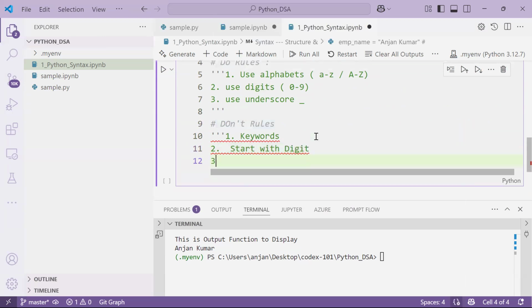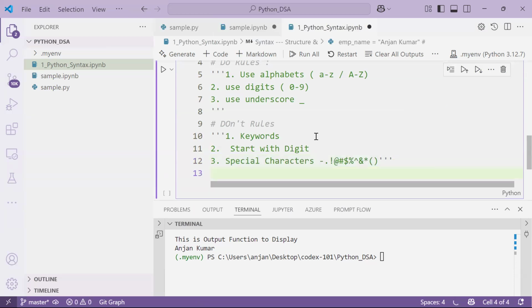Okay, and special characters. If I try to use special characters, there we will get some kind of errors. Special characters means comma, full stop, space, and these are all special characters only. So many things are there: except digits, underscore and alphabets, everything on your keyboard is a special character. These are the rules. Make sure you follow them. If you're not able to follow, then you will get an error.